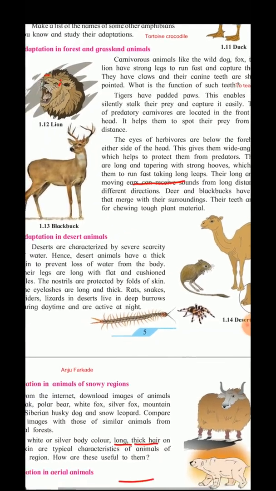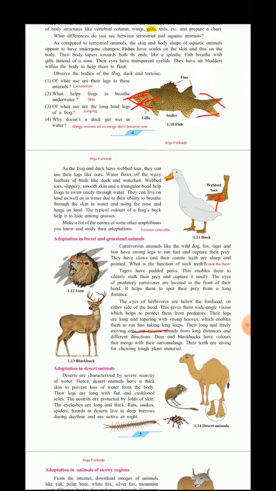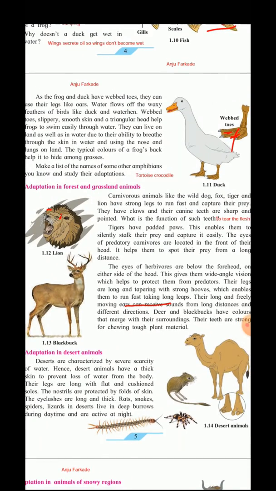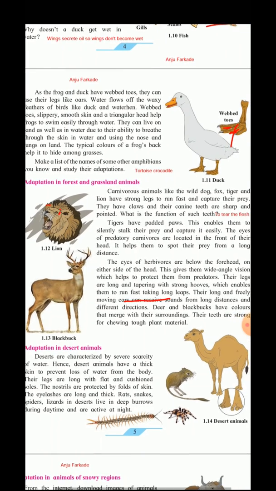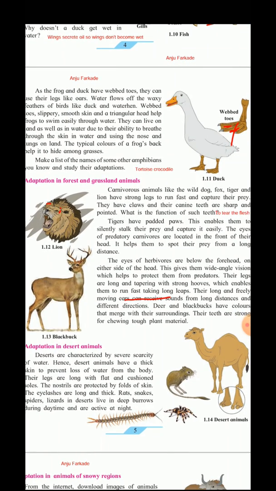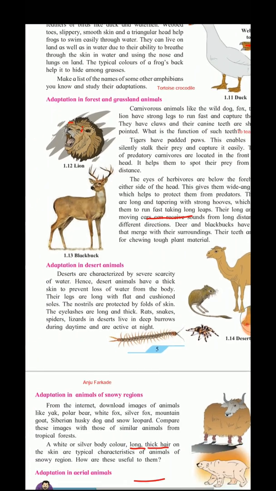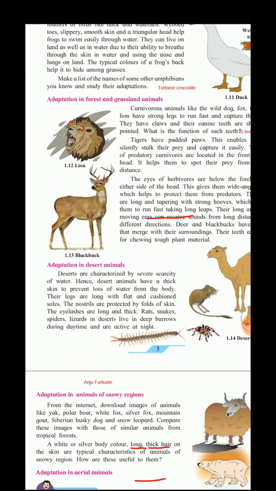Now let us see the adaptation in the desert animals. The most common animal which is found in the desert is the camel. These deserts are characterized by severe scarcity of water. Hence the desert animals have thick skin to prevent loss of water from the body. Their legs are long and flat with cushioned soles. The nostrils are protected by folds of skin. The eyelashes are long and thick. Rats, snakes, spiders, lizards in deserts live in deep burrows during the daytime and are active during the night. So during night when it is cold, that time they come out and they become active.